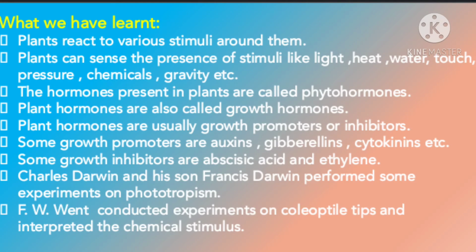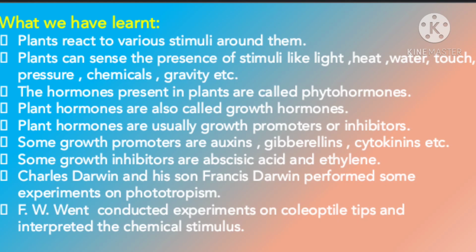Let us revise. Plants react to various stimuli around them. Plants can sense the presence of stimuli like light, heat, water, touch, pressure, chemicals, gravity, etc. Plants show response to stimulus. The hormones present in plants are called phytohormones. These phytohormones are also called growth hormones. Plant hormones are usually growth promoters or inhibitors. The major plant hormones are auxins, gibberellins, cytokinins, ethylene, and abscisic acid.